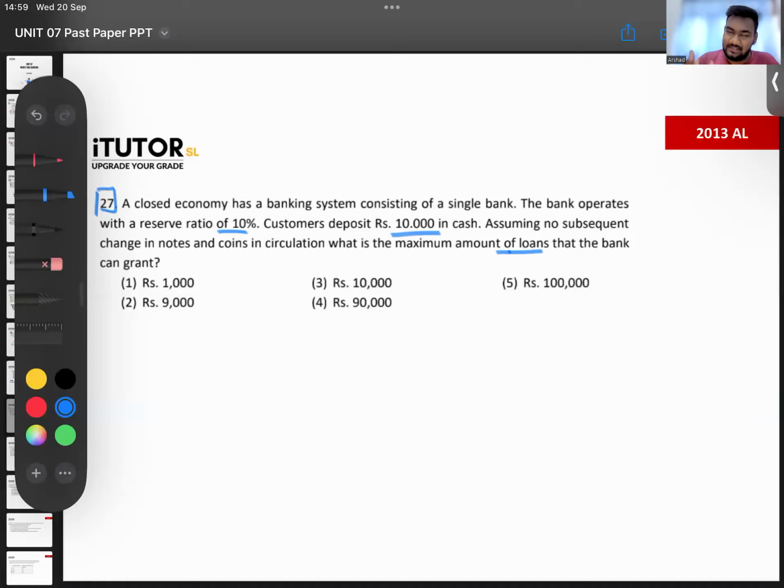There is a banking system. The banking system has only one bank. Do we do it as a single bank question, where we don't use the multiplier or anything, or do we do it as a banking system question where we use the multiplier or not? Remember, guys, if there is only one bank in the banking system, we call this a monopoly bank, where there is only one bank in the banking system.